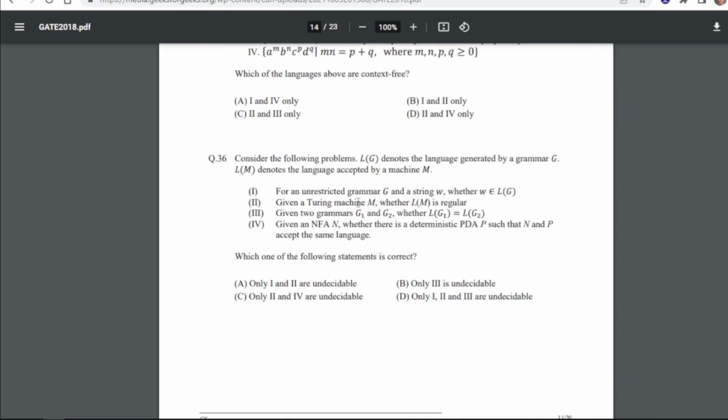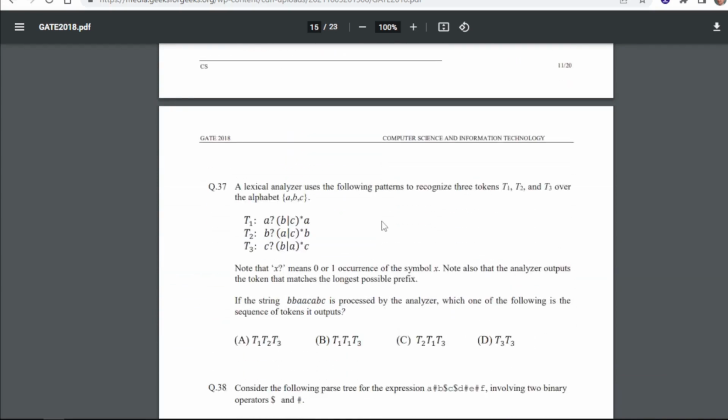Consider the following problems. L(G) denotes the language generated by a grammar G. L(M) denotes the language accepted by a machine M. So for 36 again our answer will be D, that only 1, 2 and 3 are undecidable. For 1, for an unrestricted grammar G and a string W, whether W belongs to L(G). Second, given a Turing machine M, whether L(M) is regular. Third, given two grammars G1 and G2, whether L(G1) equals L(G2).